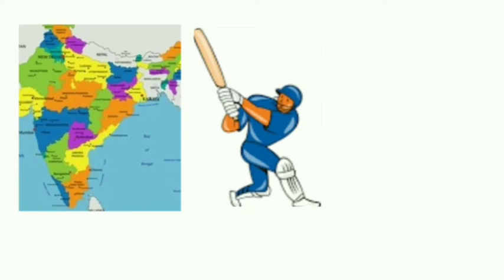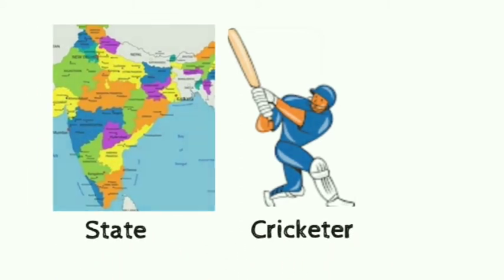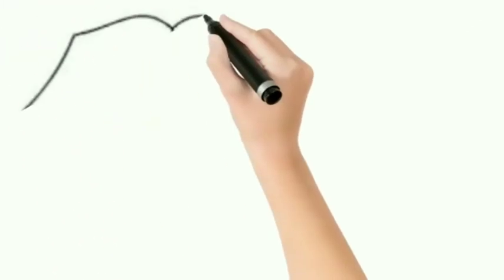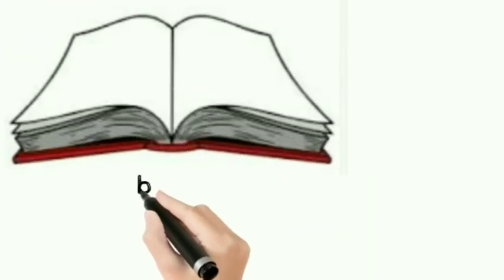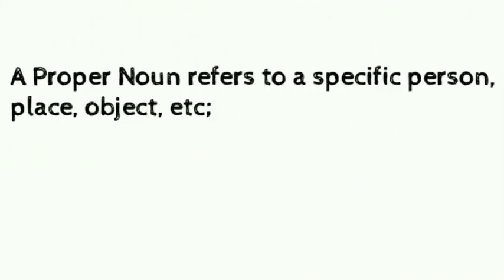Cricketer, here we are not specifying a particular cricketer name like Sachin Tendulkar or Virat Kohli. It could be any cricketer. Book is also a non-specific name, a general class of object. So here we go with proper noun. Proper noun refers to a specific person, place, object, etc.